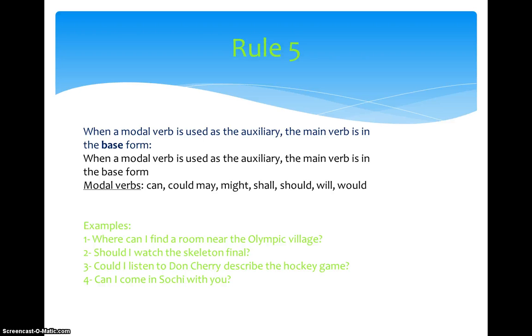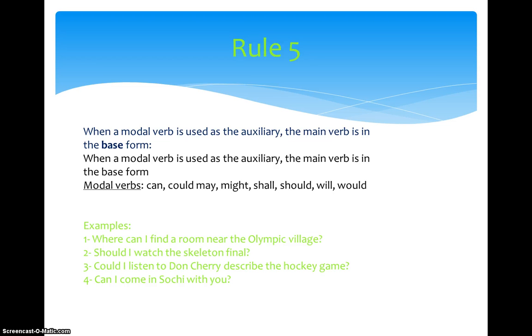That's good. So the rule number 5. When a modal verb is used as the auxiliary, the main verb is in the base form. So here are the modal verbs: can, could, may, might, shall, should, will, and would. For example, when can I find a room near the Olympic Village? Can is the auxiliary and the main verb is find.